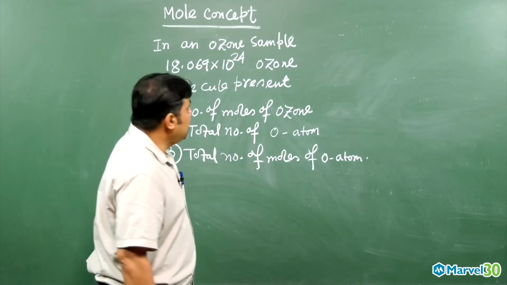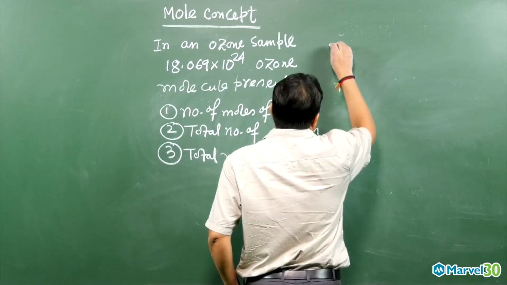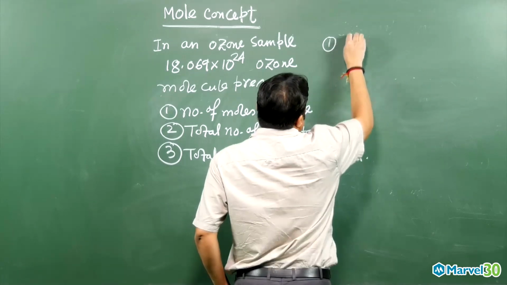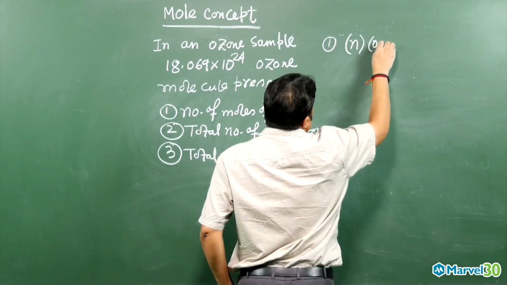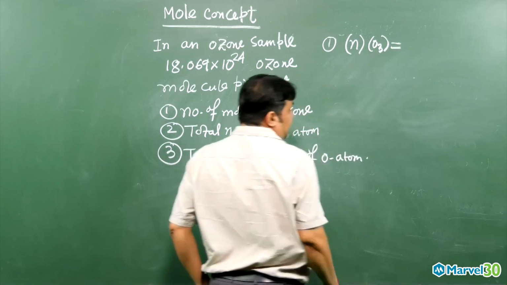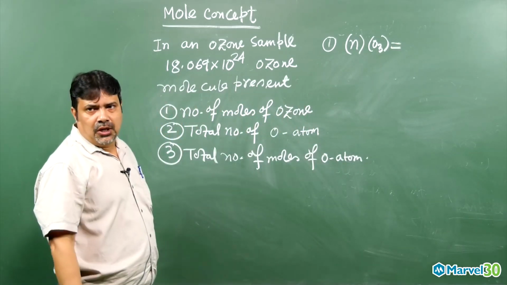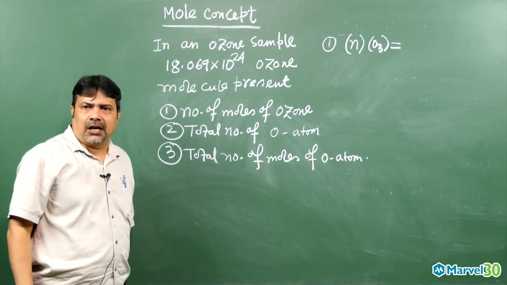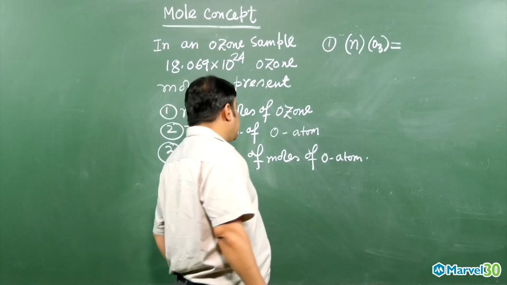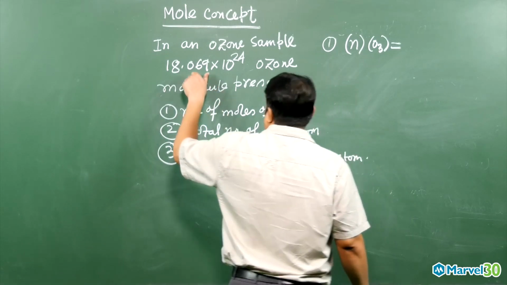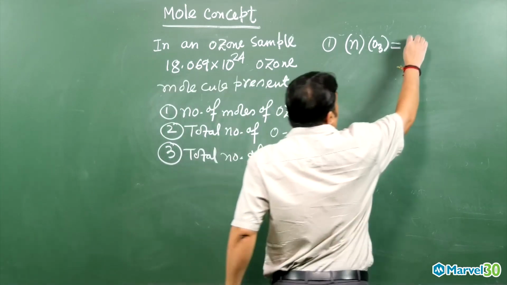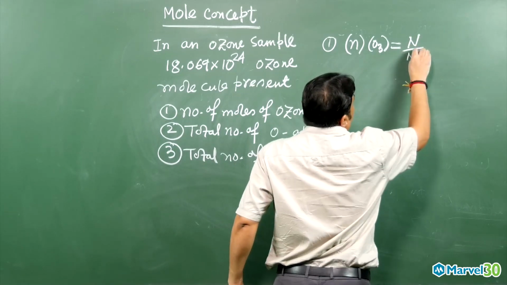Very simply, you will get the first question's answer. For the first question, the number of moles of ozone, we write it this way. O3 is nothing but ozone. Already we know O3 is the ozone molecule, and in one ozone molecule there are 3 oxygen atoms. So the number of moles of ozone will be equal to the given number in the problem divided by the Avogadro number. We already know the number of moles is the given number in a problem divided by the Avogadro number.